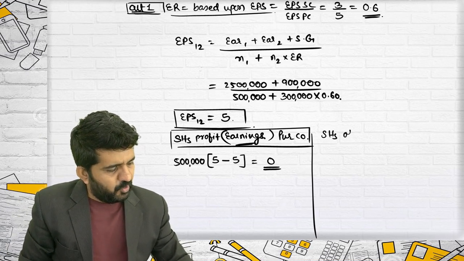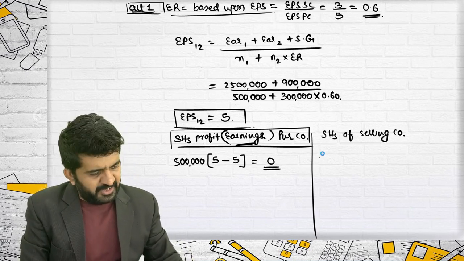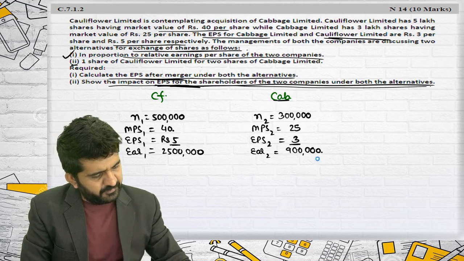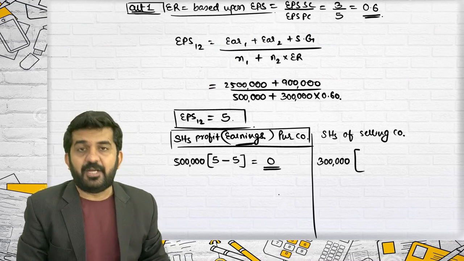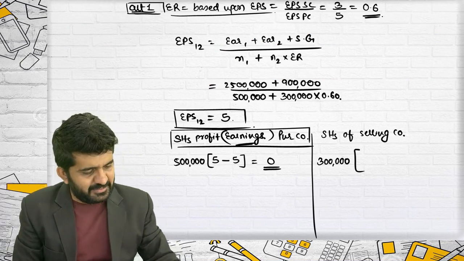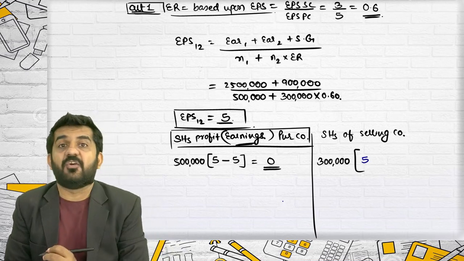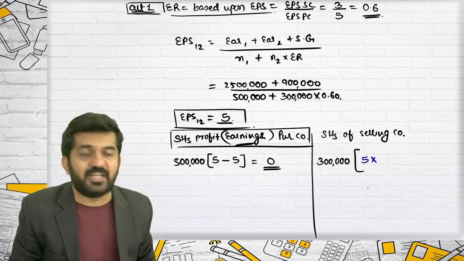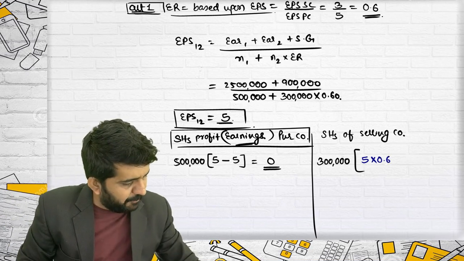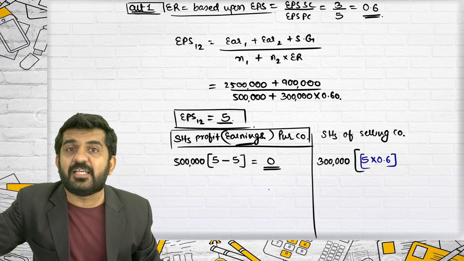Shareholders of a selling company. It is not so easy over here. The number of shares of the selling company was 3 lakhs, multiplied by the new EPS. The new EPS is 5. But I cannot take 5. Try to concentrate. Whenever it is the selling company, I need to use the equivalent EPS. 5 multiplied by 0.6 is the equivalent EPS of the selling company.